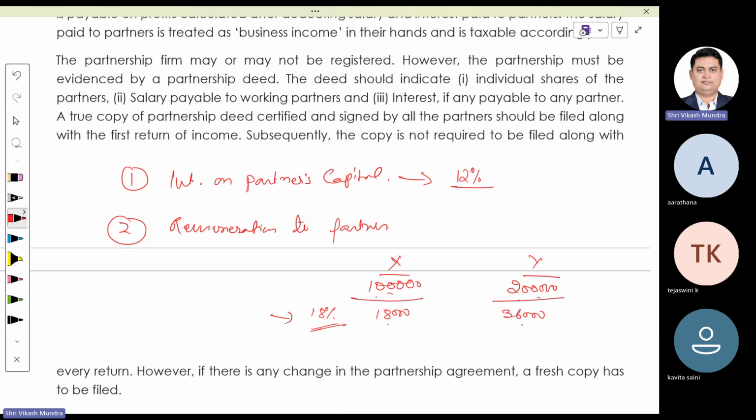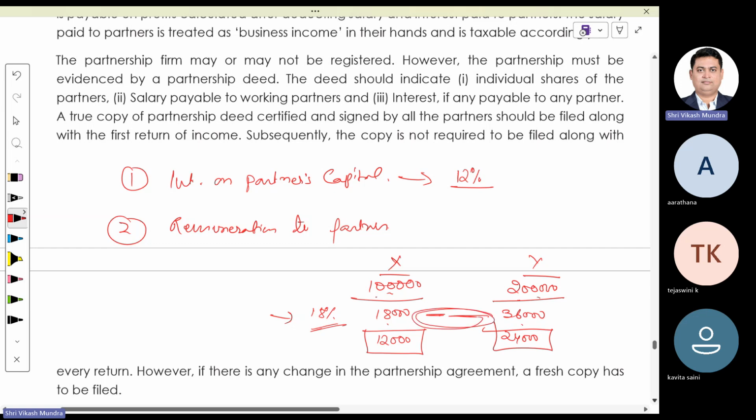Hence, the interest deduction available in respect of Mr. X is 12,000, and in respect of Mr. Y, 24,000 only. Over and above this figure, whatever interest is paid or payable to the partners shall be disallowed in the hands of the partnership firm. That means in this case, 6,000 plus 12,000, that is 18,000, the excess interest over and above 12%, would be considered as income of the partnership firm.